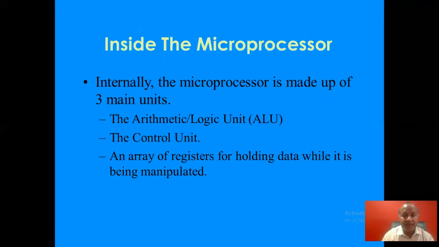Inside the microprocessor. Internally, the microprocessor is made up of three main units: the arithmetic logic unit, the control unit, and an array of registers for holding data while it is being manipulated. So these are the three main units of the microprocessor: ALU, CU, and array of registers.